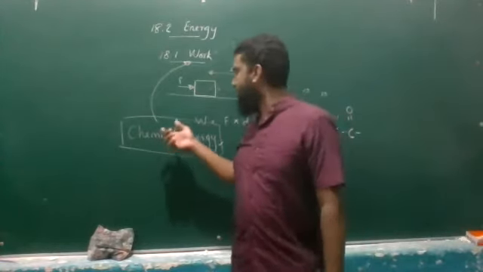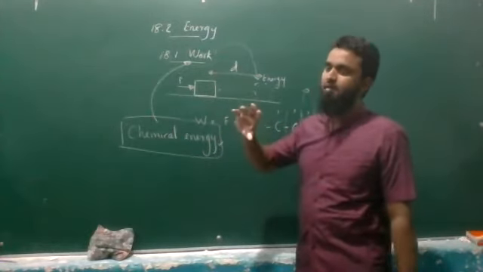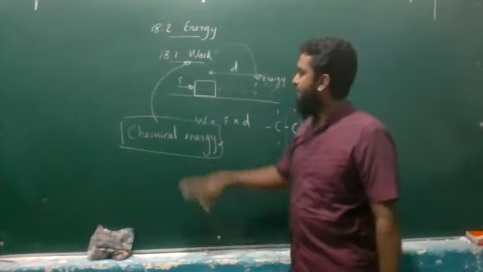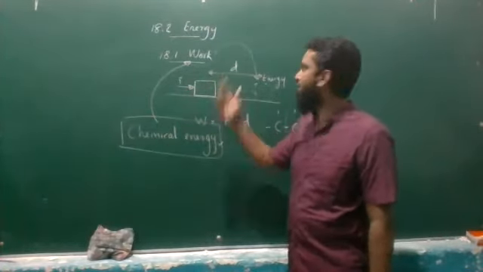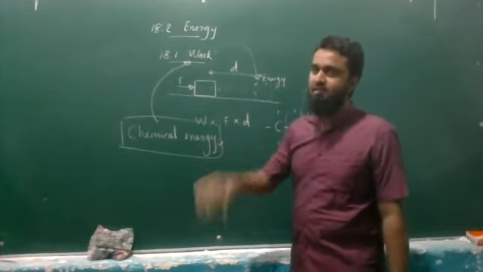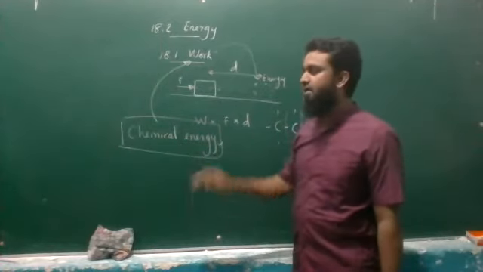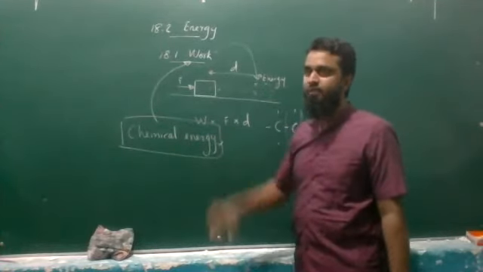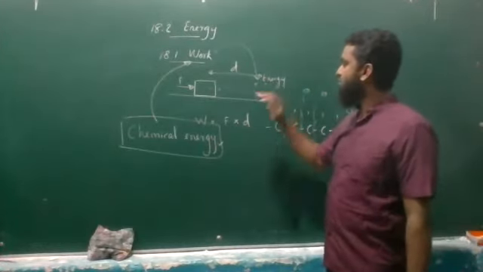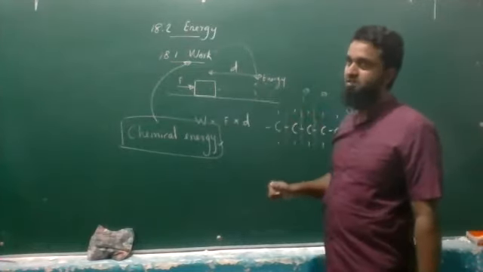Once you start to use the chemical energy, that chemical energy is going to exist in the world, right? It cannot be destroyed, but it can be changed from one form to another form. For example, you can change the chemical energy into electric energy, right? You can change the chemical energy into heat energy, or use it as another type of energy. But the energy cannot be destroyed. It can be interchanged, right?